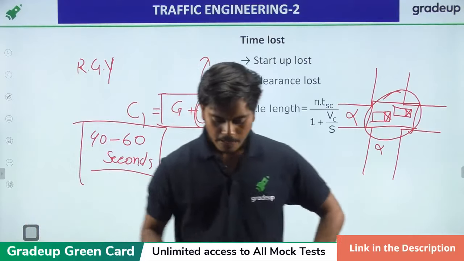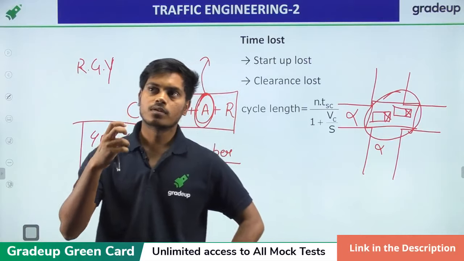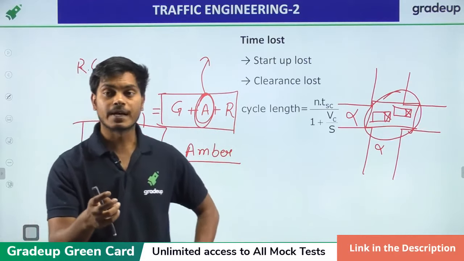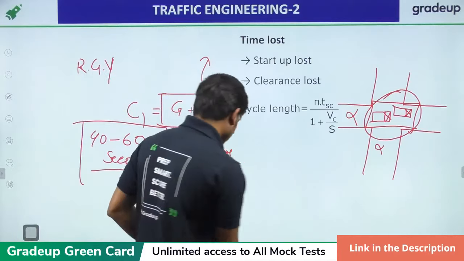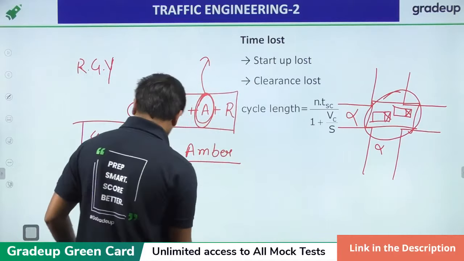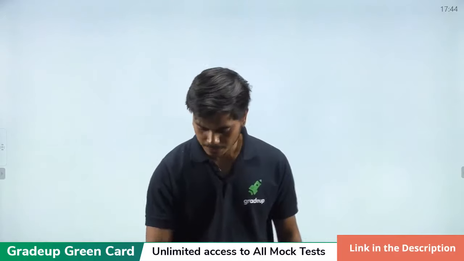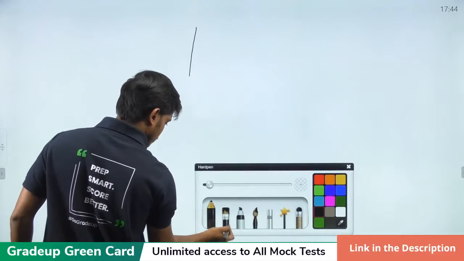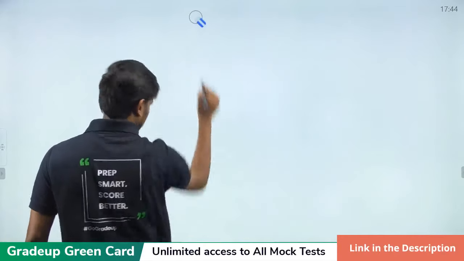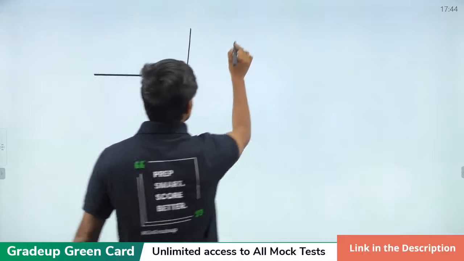And there is one more thing about the amber time, the design of amber time. So what is that? See, I'll use the tab here. So in amber time, suppose we have a crossing like this.